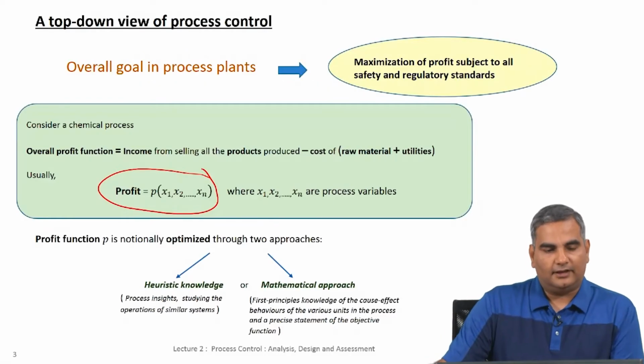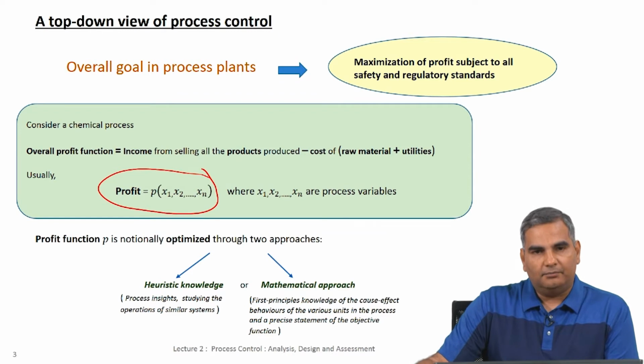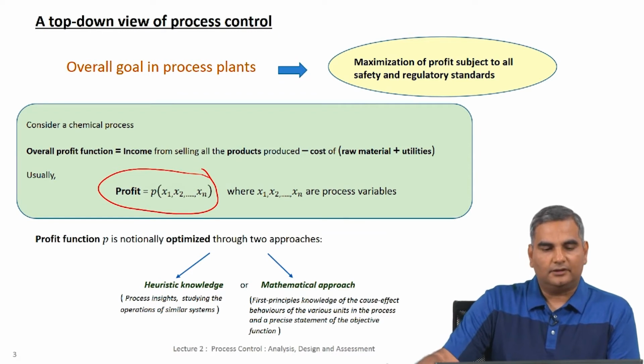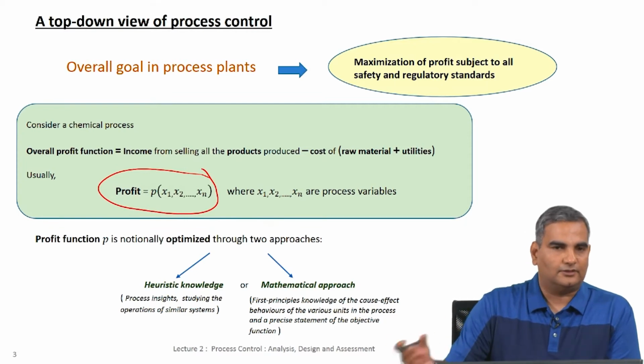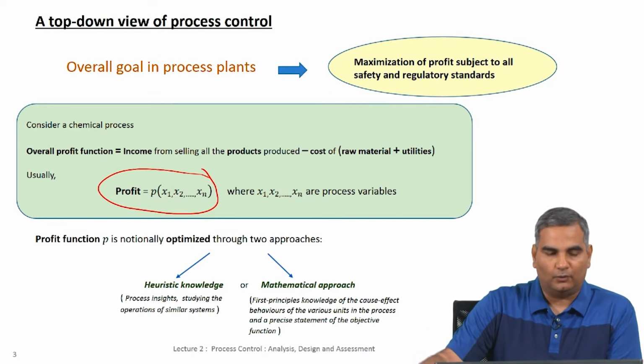So, let us take a top down view of process control. As I mentioned in the previous lecture, the overall goal typically in running a process plant is maximization of profit, obviously subject to all safety and regulatory standards. Let us consider a chemical process such as the one I showed in the previous picture, just for a mental image of what we are talking about here. It could be any other plant.